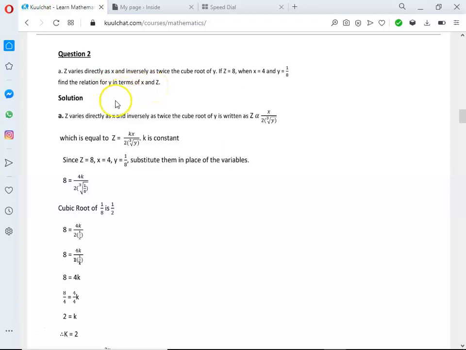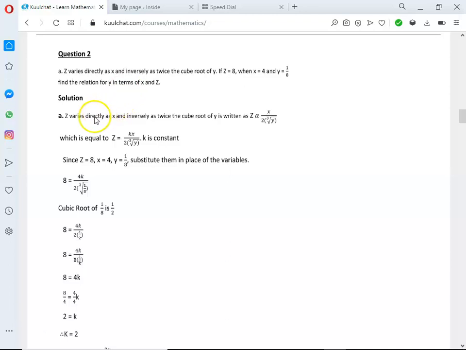Okay, so they've given the question in written form. So you have to convert it to mathematical form. Okay, so you have to convert it from written form to mathematical form. It's more like it's in English form, so you have to extract all the data and convert it.